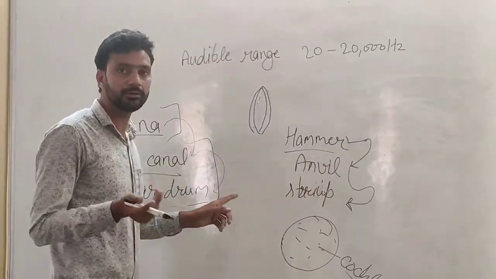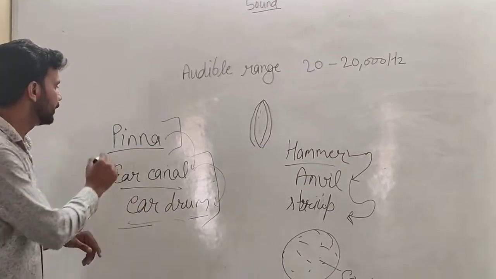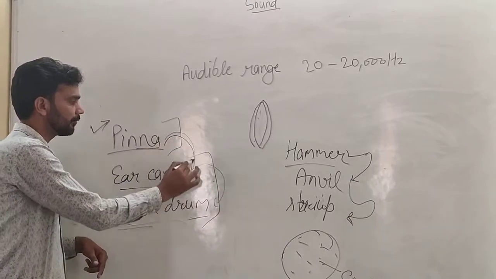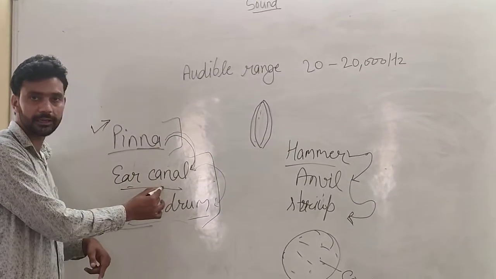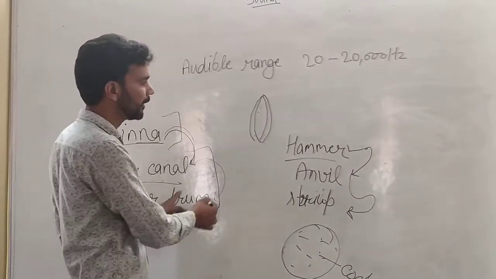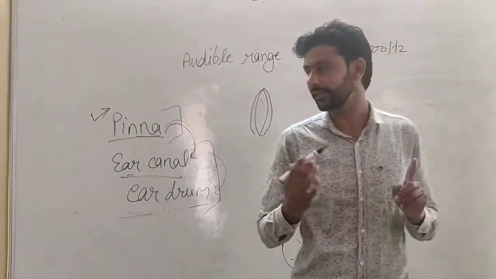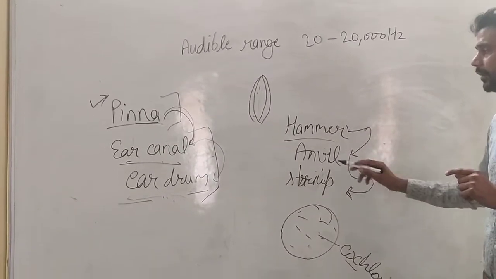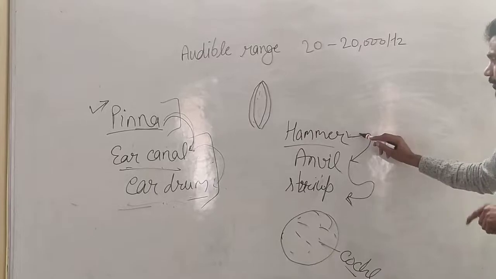So how does the sound reach our ear? The sound or vibration strikes on the pinna. From the pinna, the vibration transfers to the ear canal. From the ear canal, the vibration transfers to the eardrum. From the eardrum, the vibration reaches the inner ear. In the inner ear, we have three interlocking bones: hammer, anvil, and stirrup. From the eardrum, the vibration reaches the hammer.